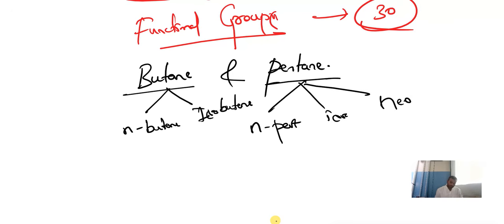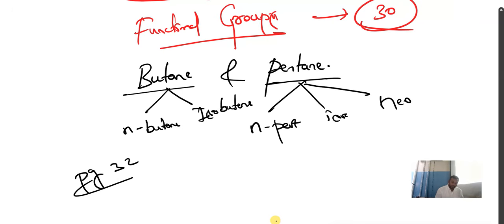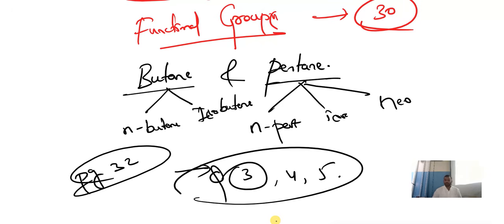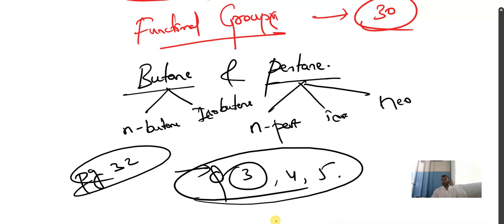Children, I request you to study page number 32. Question number 3, repeated question number 4 and question number 5. Very, very important. Again, I am repeating, these three questions, 3, 4 and 5, are very important from your textbook.